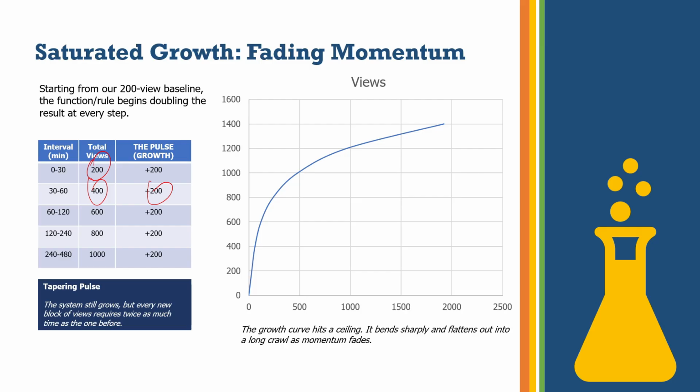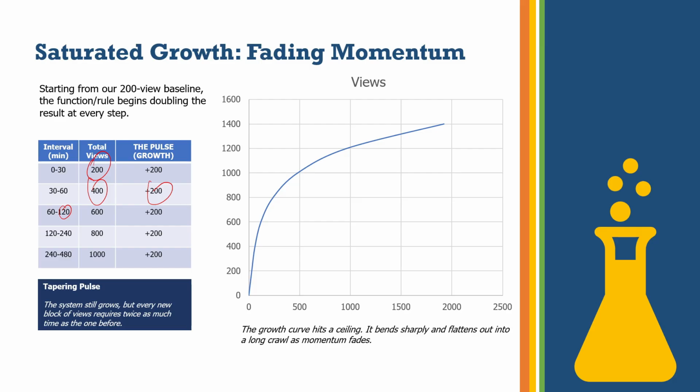But now, in the third unit, the time has jumped. The growth is still 200, but it has taken an additional 30 minutes. That is the key: it's taking additional time to even get 200.